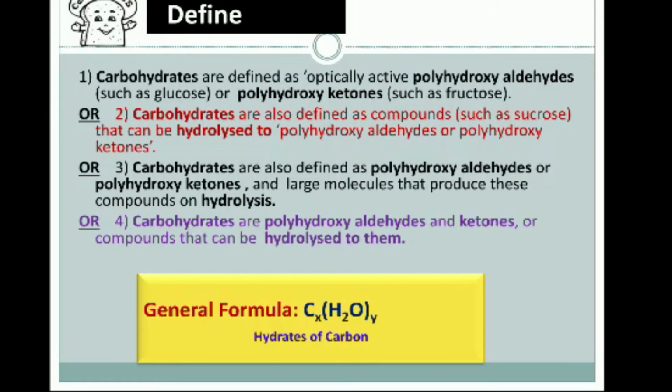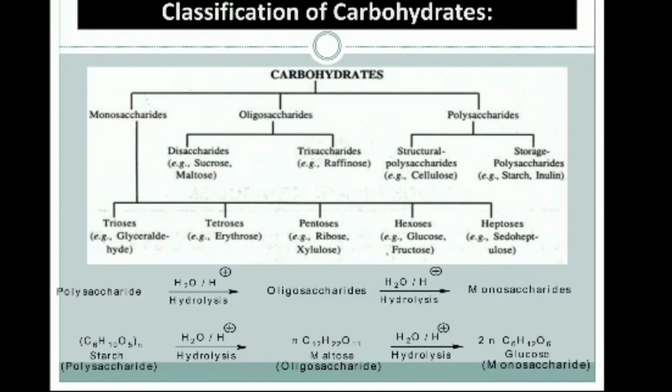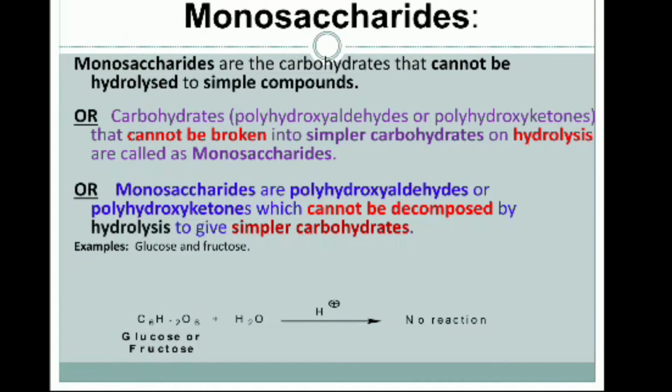Now we move further towards the next point, that is the classification of carbohydrates. Carbohydrates are classified into three types: monosaccharides, oligosaccharides, and polysaccharides. Monosaccharides are also further classified on the basis of aldehyde group and ketone group. If the molecule contains an aldehyde group, it is called an aldose, and if the molecule contains a ketone group, it is called a ketose.